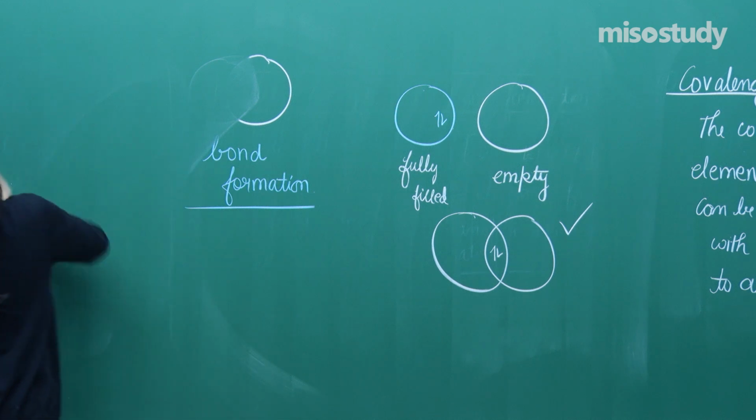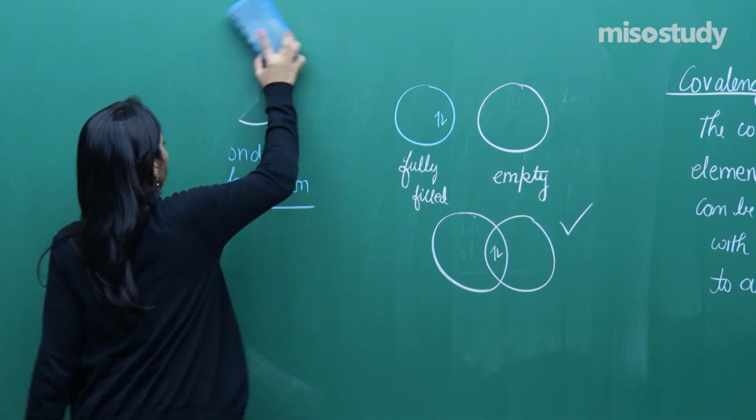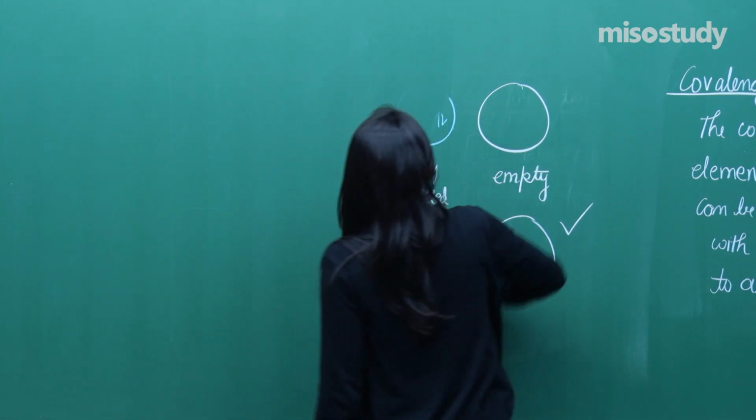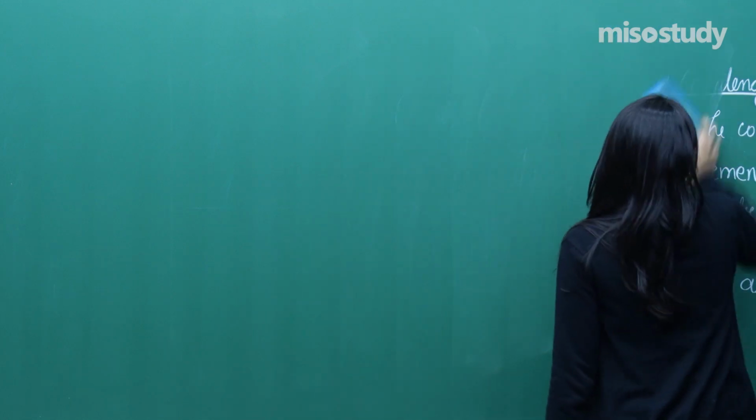Now I'll start my discussion with a very fine theory for bond formation, which is known as valence bond theory. Let me just prepare the board for you.